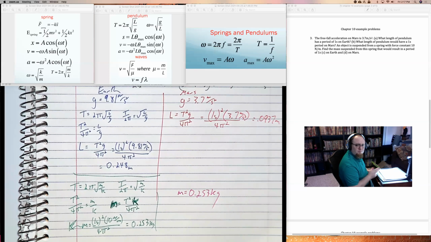Questions there? It's kind of crazy, the fact that the period of this has nothing to do with gravity. But once again, it's only really dealing with the force of the spring itself. What would change with gravity is where equilibrium is. Right now it's at this height, and Mars would be up at this height instead, because it wouldn't stretch as much just due to gravity. But when it bounces, gravity has no effect. Okay?